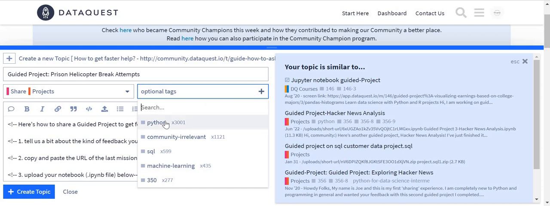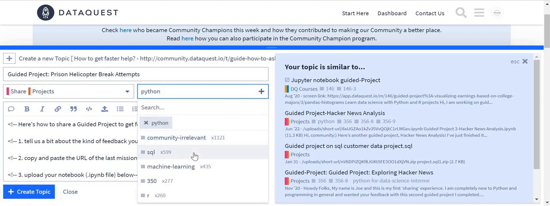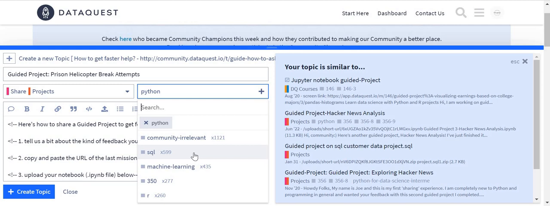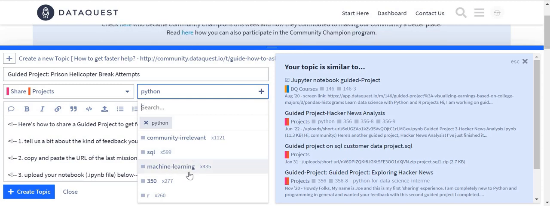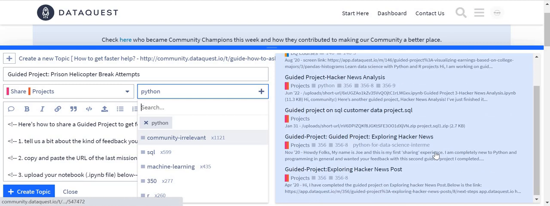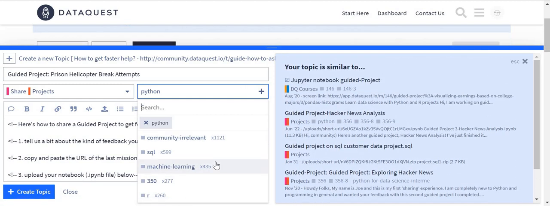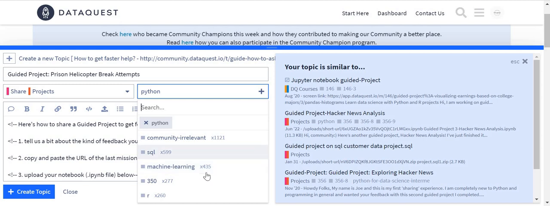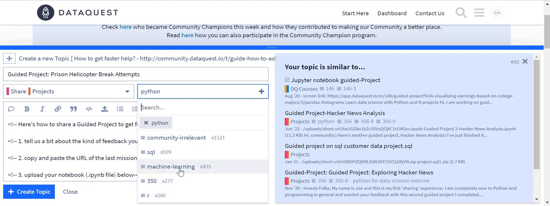So I usually use Python. What else do I use? I check other people's projects to see what's the most relevant. So I put in Python. Let me see. Basically Python, I can put community relevant. Really, you can just put Python.